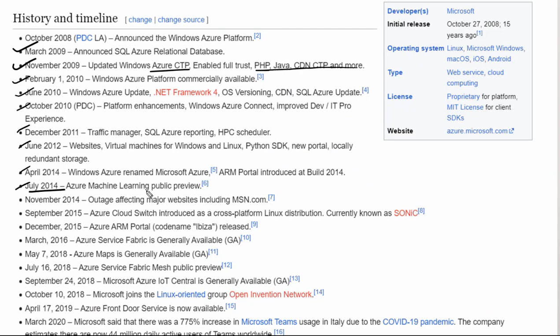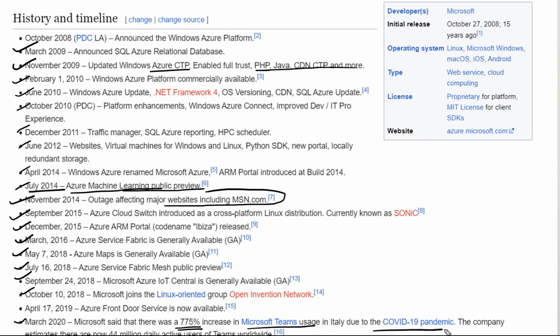In July 2014, machine learning was in public preview. In November 2014, there was an outage affecting major websites including MSN.com. So these are the events which occurred during the tenure. And if you talk about the recent March 2020, Microsoft said there was a 775% increase in Microsoft Teams usage in Italy due to the COVID-19 pandemic. These are other data of Microsoft Teams, which has been included with Microsoft Azure. The initial release was on 27th October, around 15 years back.